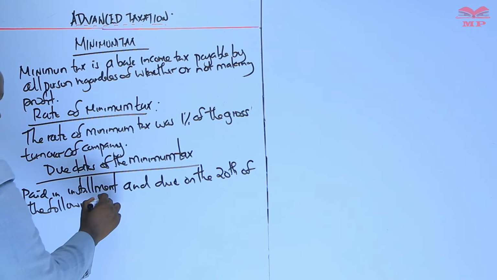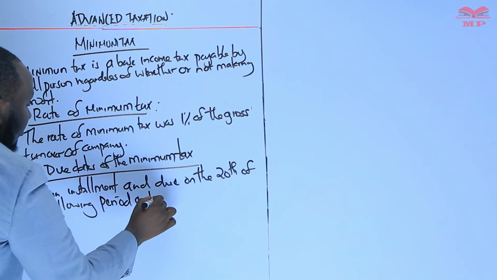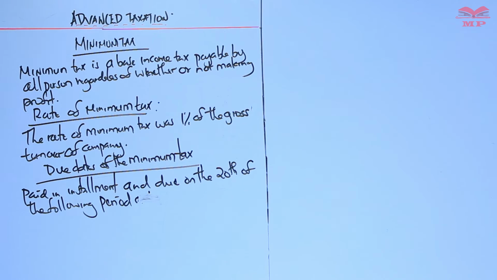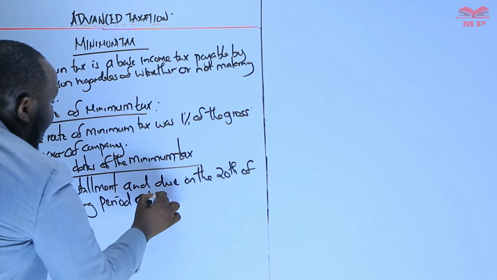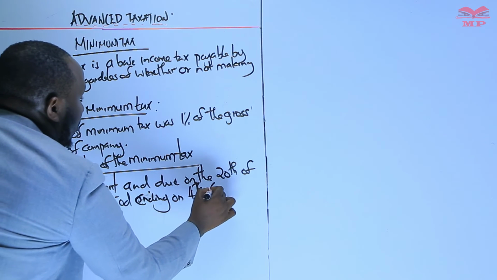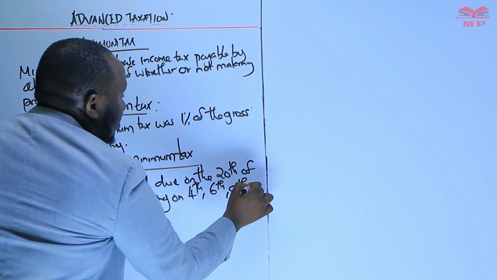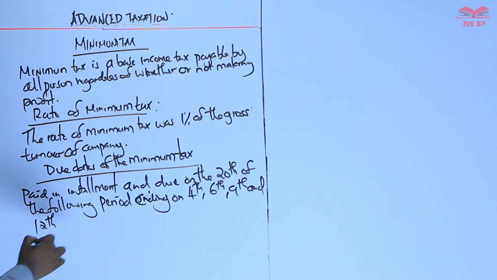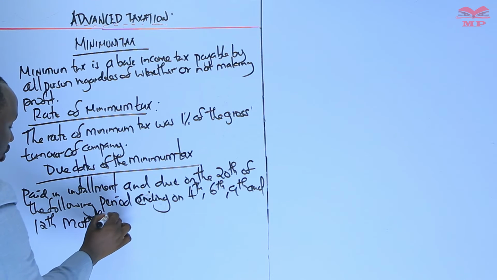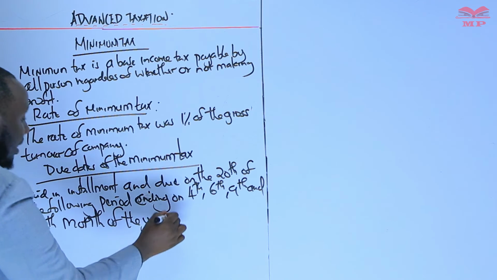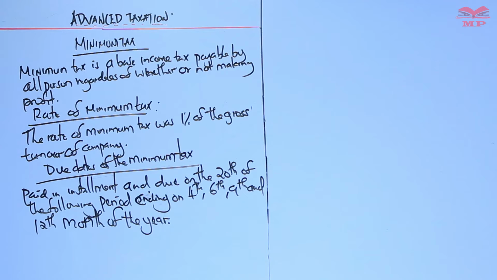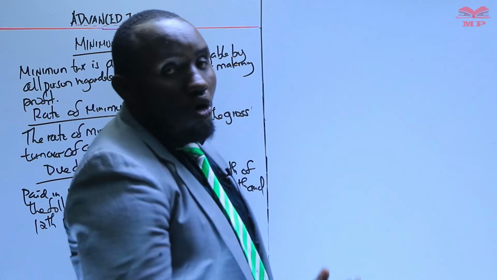It was paid on the 20th of the following periods, ending on the 4th month, that is April if the financial year starts from January, then the 6th, the 9th, and the 12th month of the year.